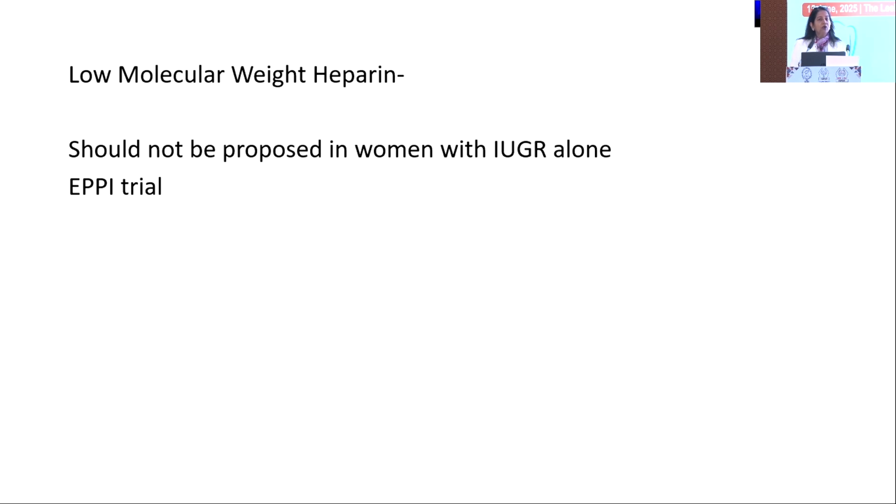If we talk about low molecular weight heparin, it is not proposed for women with IUGR alone. There was a trial evaluating the role of enoxaparin in prevention of preeclampsia and IUGR, and they found that if the woman has preeclampsia, abnormal Doppler, and IUGR, then yes, there is a role for low molecular weight heparin, but not just for prevention of IUGR alone.